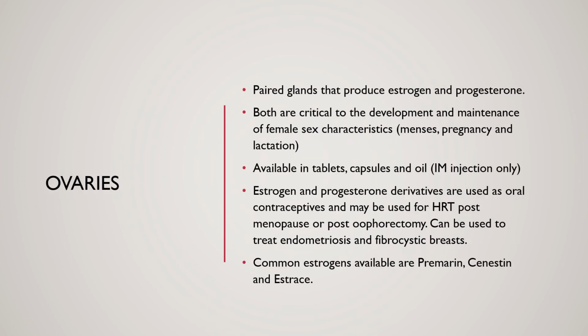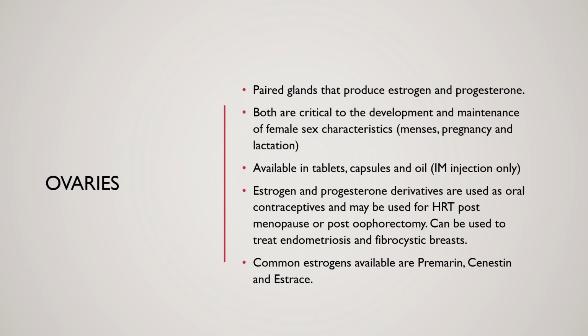Okay, moving on to the ovaries. These are paired glands that produce estrogen and progesterone. Both are critical to the development and maintenance of the female sex characteristics. So there we're talking about menses, pregnancy, and lactation. They're available in tablets, capsules, and oil, which can be used for an IM injection.